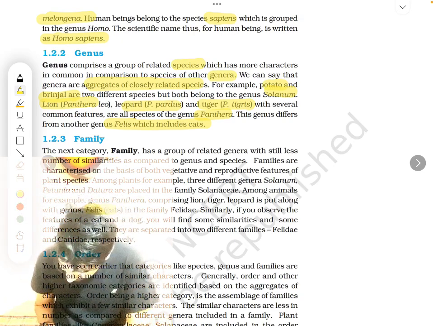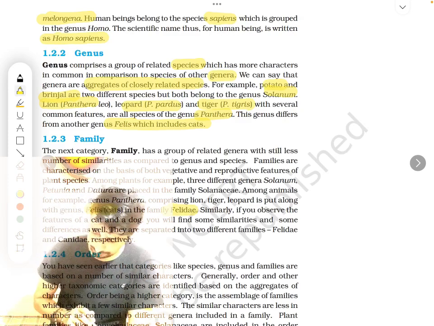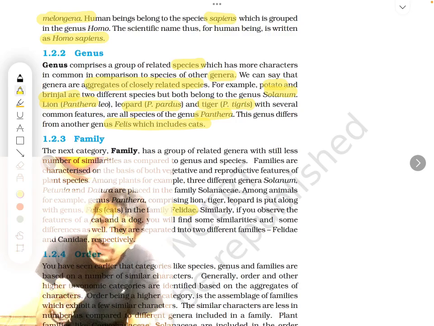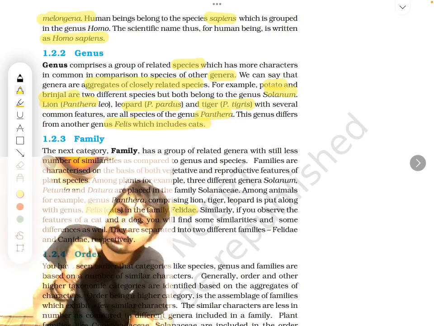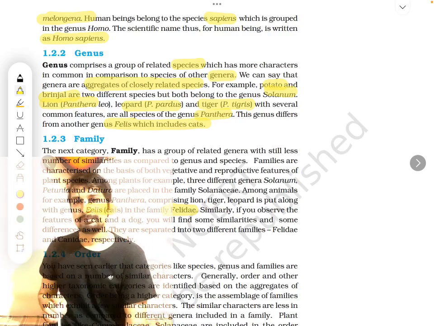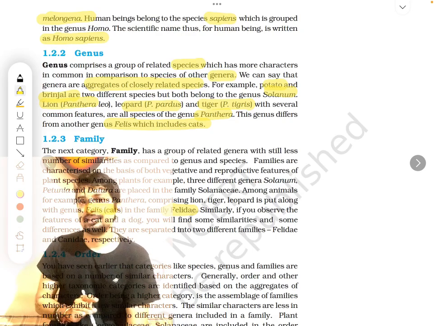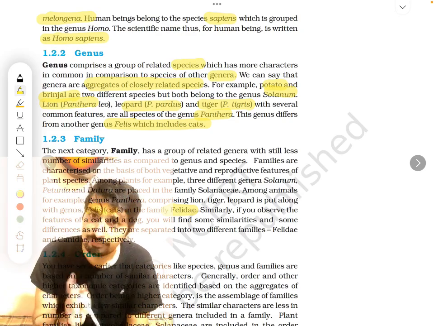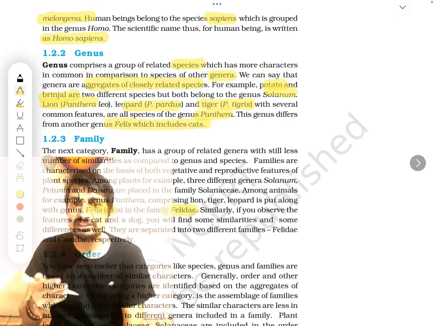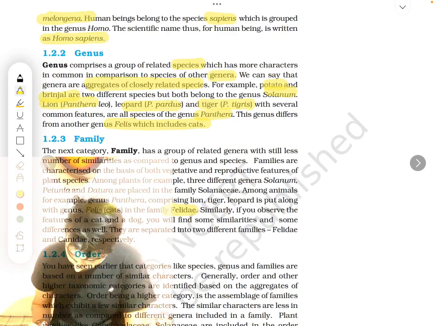Family. Now in family, Felis also comes. That is known as family Felidae. Lion, tiger, that is Panthera, and Felis. Both are put in which family? Felidae. Panthera is also Felidae family. Cat is also Felidae family. Though its genus is different, the family is the same.